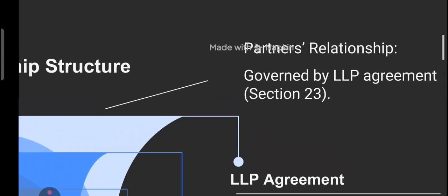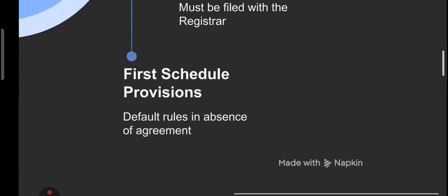Then we have the pre-incorporation agreement. Try to understand: before the LLP is officially registered, the partners may agree on some terms, and this agreement must be confirmed by all partners after the LLP is formed. That is called ratified by all the partners post incorporation. So the agreement on terms made before registration of the LLP must be confirmed by all partners.